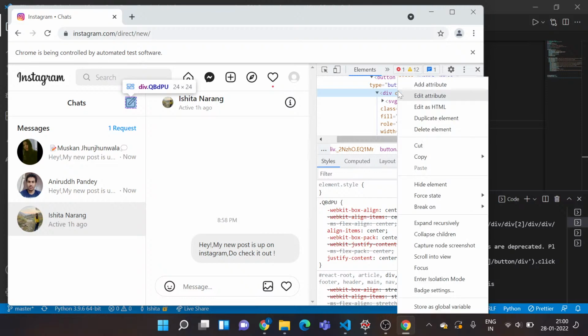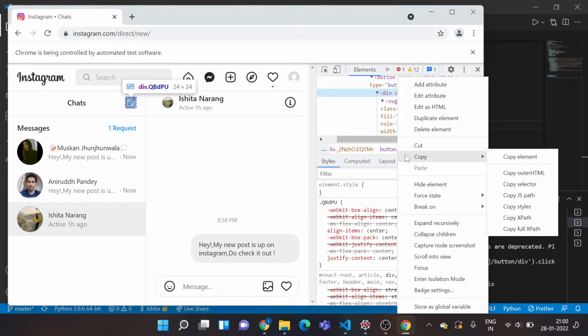I'll do a right click. As soon as I do, there's this option called copy. I'll hover, and I'll see a lot of options: copy selector, copy JS path, copy styles, and here there's copy XPath. So when I click on this, the XPath gets copied to my clipboard. As soon as I press Control V, it's in my script. So I hope this clears it out.